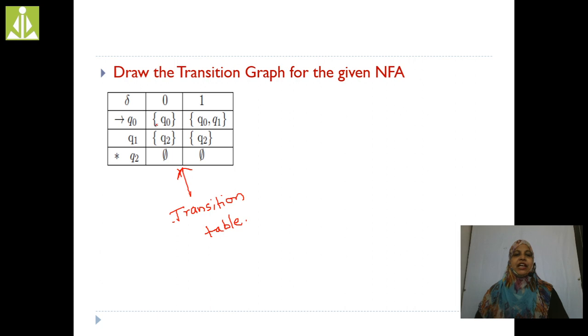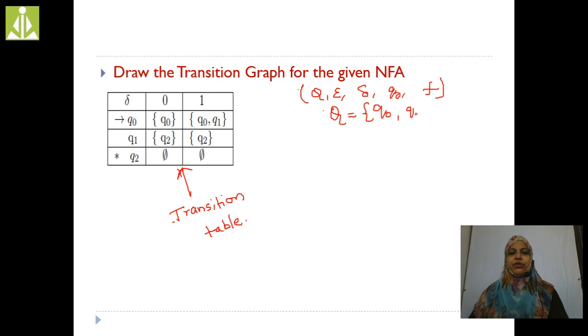Now, how many states? NDFA means the same: Q, sigma, delta, Q naught, F, right? What is Q here? Q is the set of states. Q is Q naught, Q1, Q2. Right? Next is sigma. Sigma is the input symbols. What are the input symbols? 0, 1. Right? Now, the delta function is already defined here.